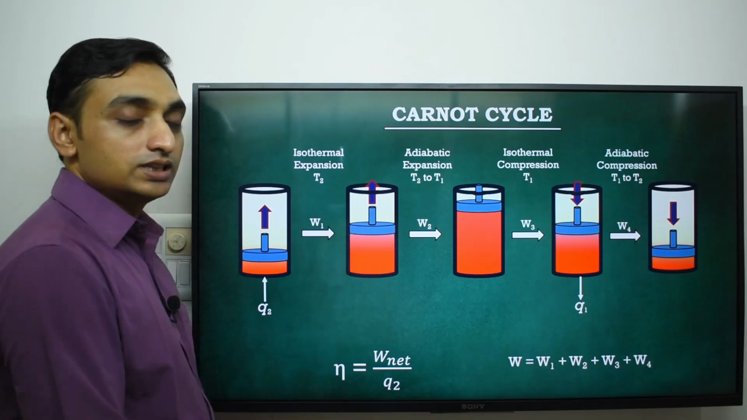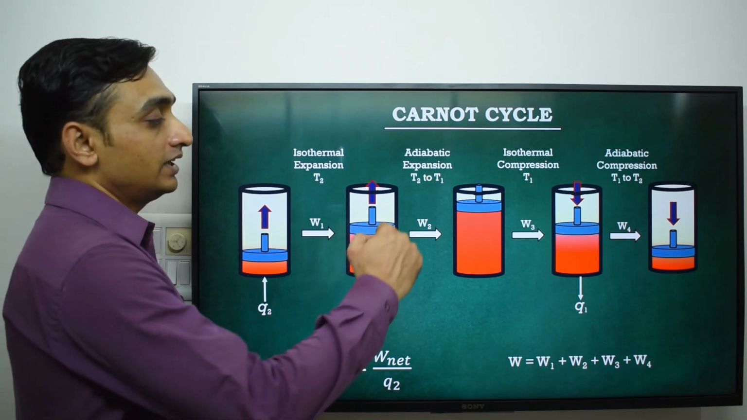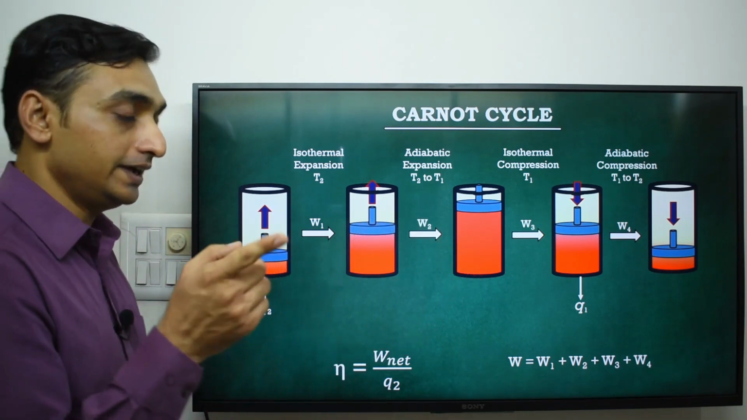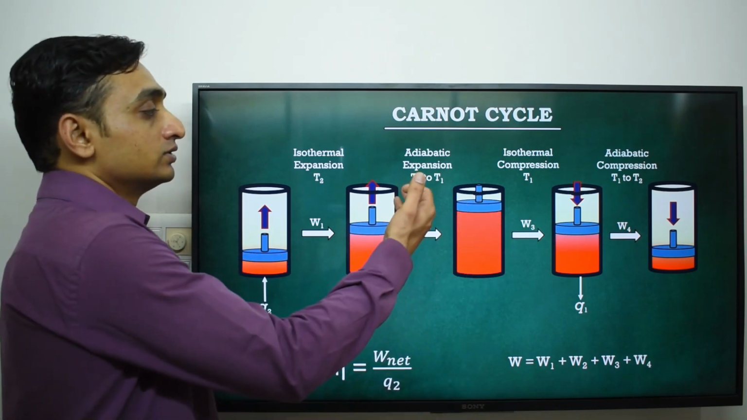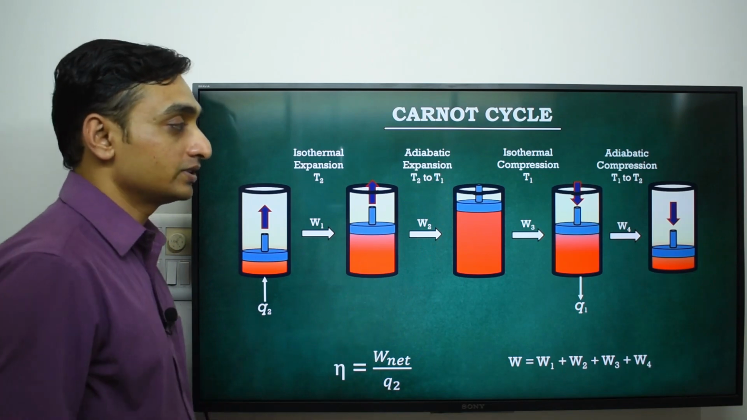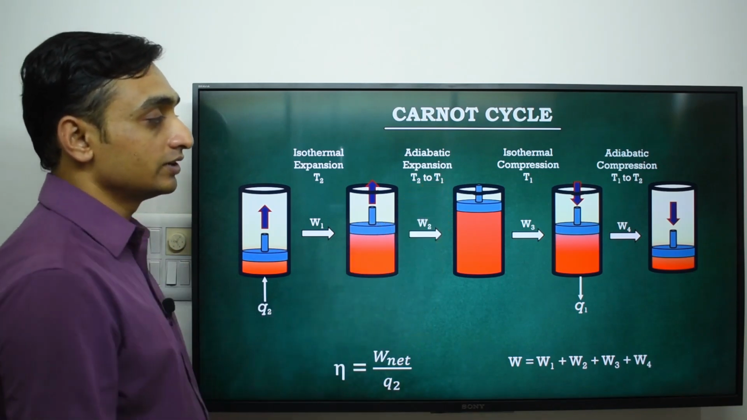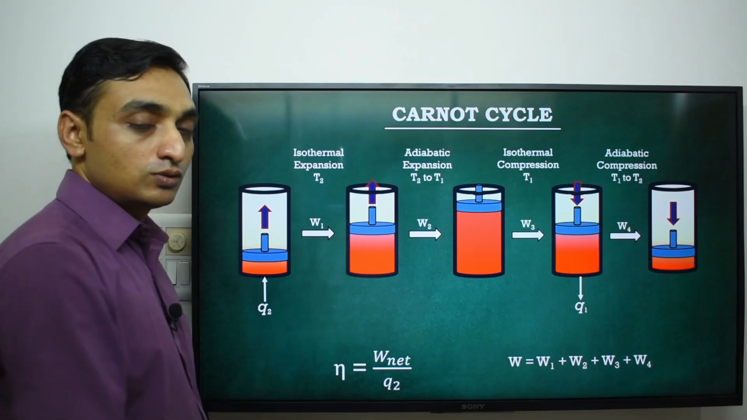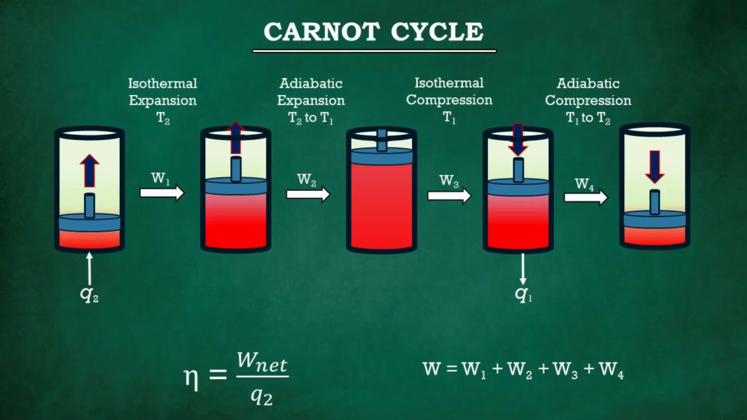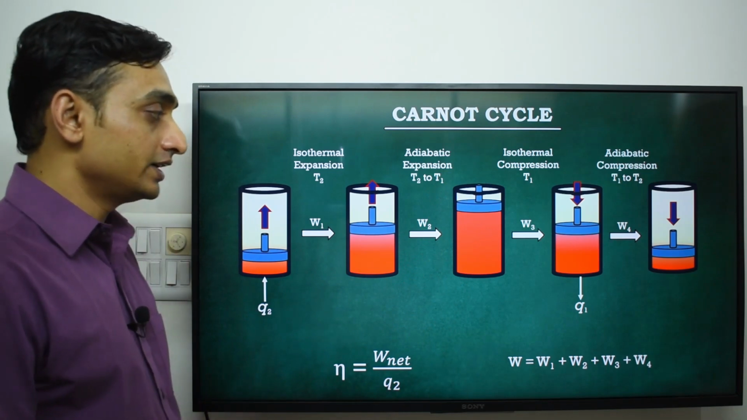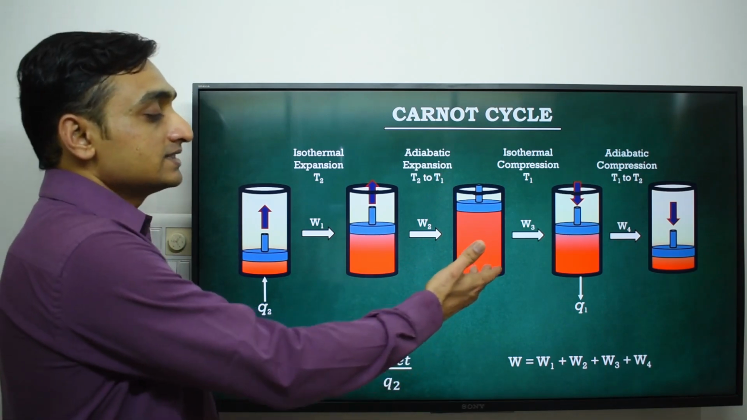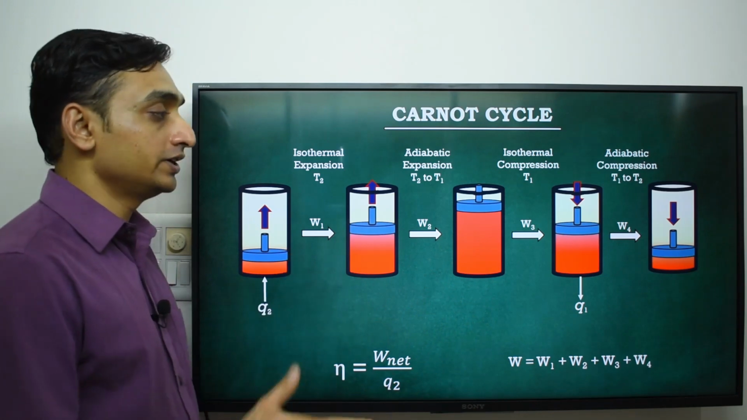So the heat source is removed from the engine and the gas is allowed to expand adiabatically. If a gas expands by itself, we see a decrease in temperature, that is T2 to T1. This process is also carried out reversibly. During this process we get W2 amount of work. Now the system is in a fully expanded state, and it cannot absorb more heat.